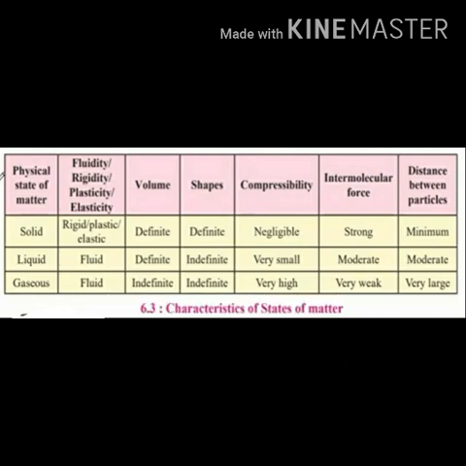Let us start classification. Solids are rigid, plastic and elastic. Solid substances can maintain their shape, therefore they are rigid. Certain solids can change their shape by putting force on them, so they are plastic. Some solids can come back to their original shape, so they are elastic. Liquids and gases are fluid because particles of liquids and gases can easily move and change their relative position. Solids and liquids occupy a certain area, so they have definite volume. Gases do not have definite volume.